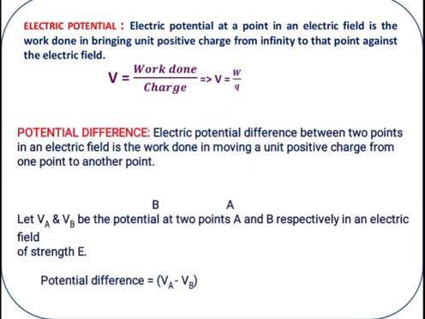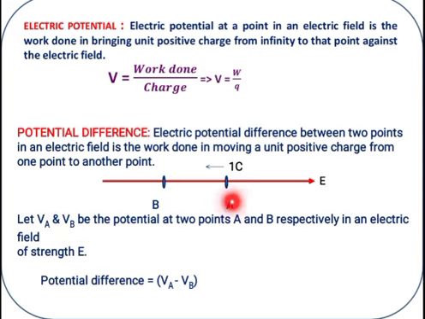Next one, potential difference. Potential difference between 2 points in an electric field is the work done in moving a unit positive charge from one point to another point. So this is one point and this is another point, B and A are 2 points. With respect to these 2 points, I will consider the potentials VA and VB.